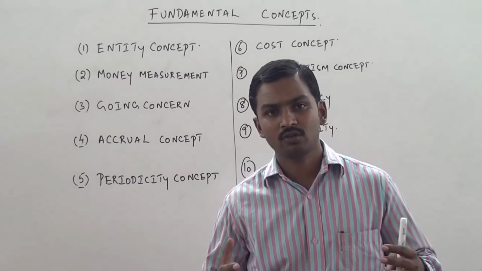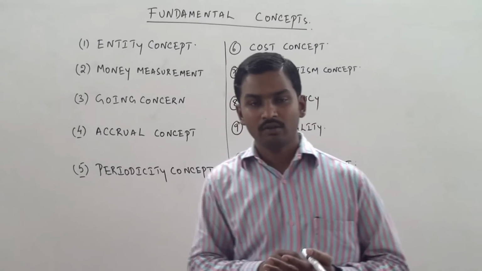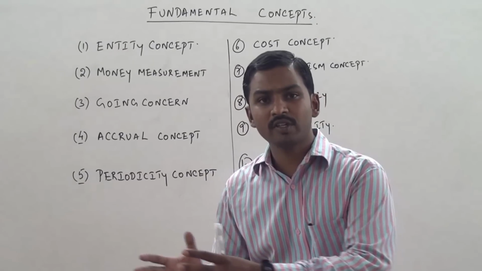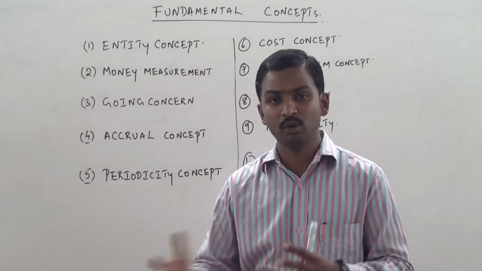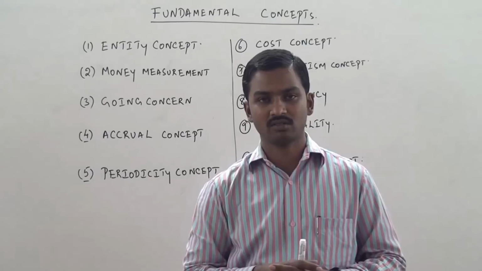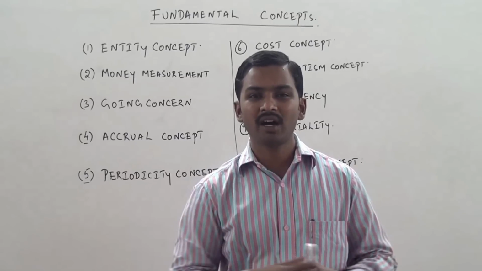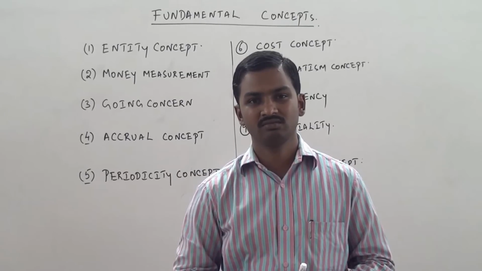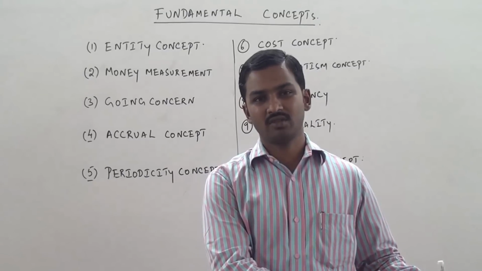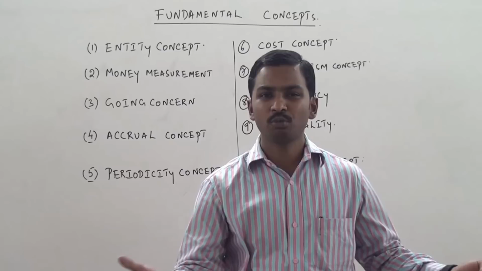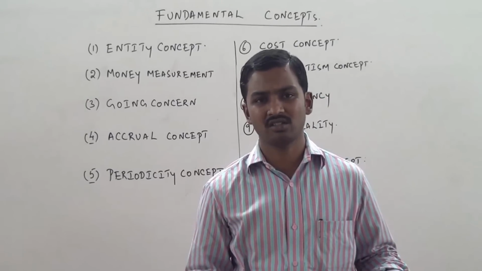During the year, we have sold goods on credit. When we are preparing our balance sheet, we find there is a huge amount of receivables. There are thousands of debtors in our balance sheet, people who have to pay us money because they have purchased goods from us. We know by experience that some of our customers will become bad. They won't pay us money. So we know that out of the receivables which we are showing in our balance sheet, maybe 4%, 5% may not be recoverable. It is going to become bad debts. The company is going to get losses.